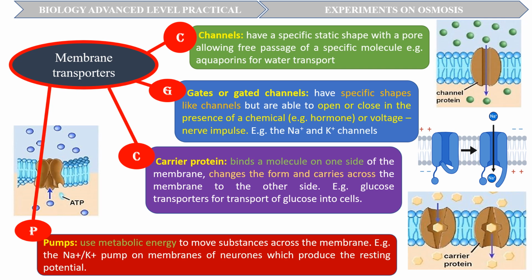This other group of membrane transporters we are going to look at require energy. They are called pumps. Pumps are membrane proteins that use metabolic energy in the form of adenosine triphosphate to move substances across the membrane, often against the concentration gradient. An example is the sodium ion and potassium ion pump on membranes of neurons, which produces the resting potential, making neurons ready to transmit nerve impulses.